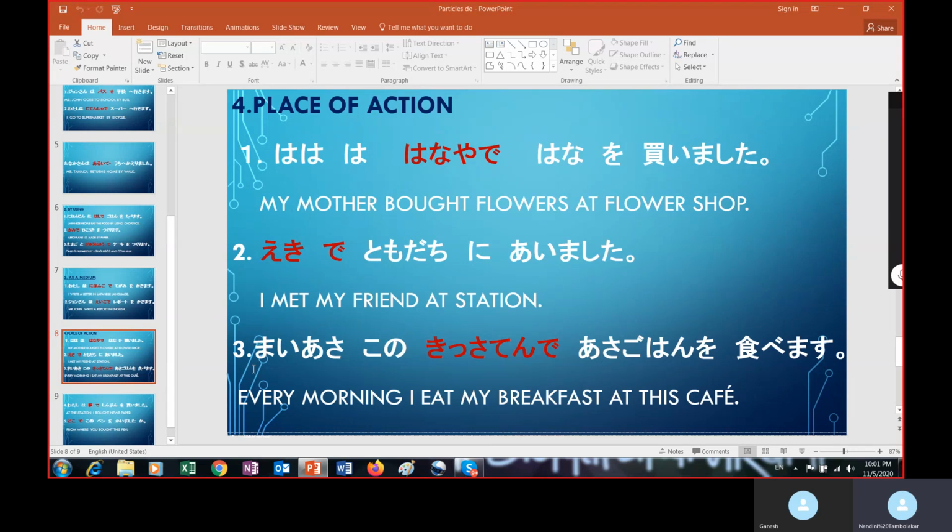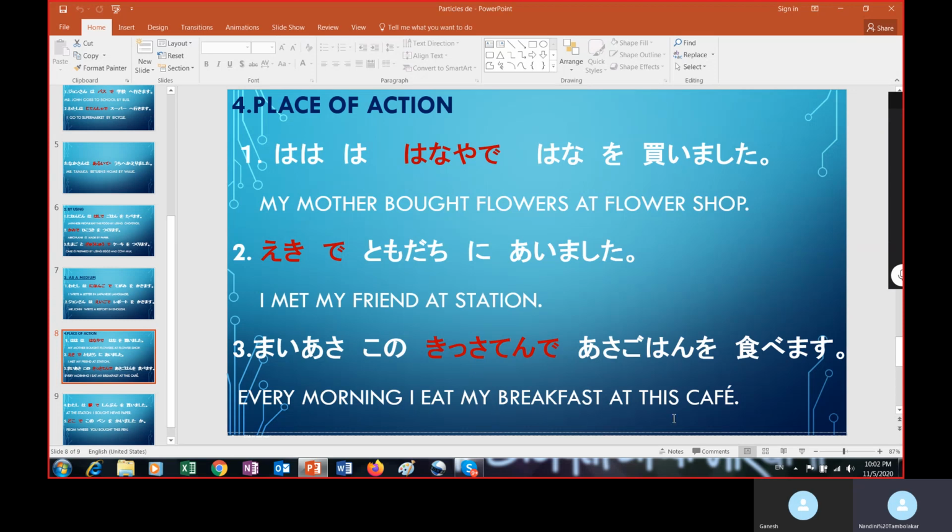Because for place of action we use one more particle also, okay, that I will introduce afterwards. Coming to the third one, Maiasa kono kissaten de asagohan o tabemasu. As this is a routine action, the sentence ends with the masu form of the verb. Every morning I eat my breakfast at this cafe.